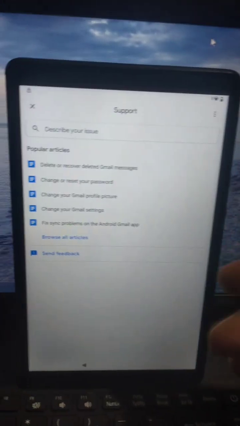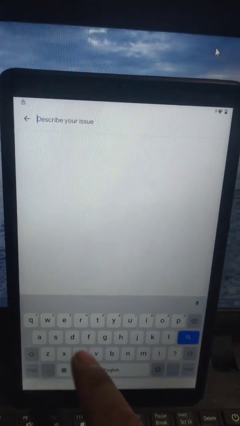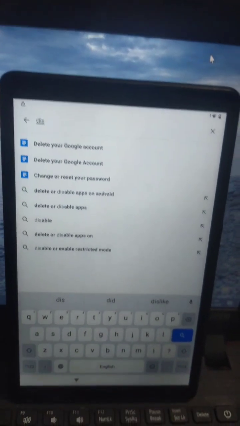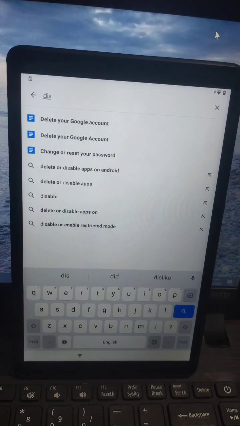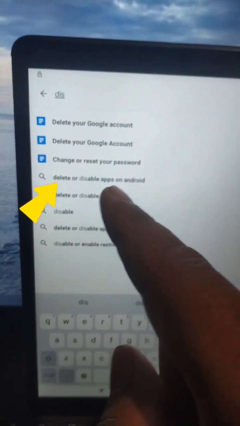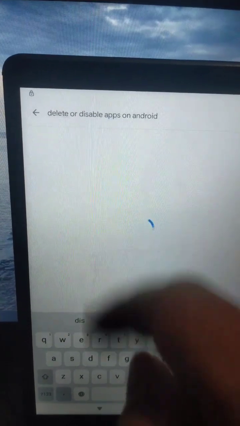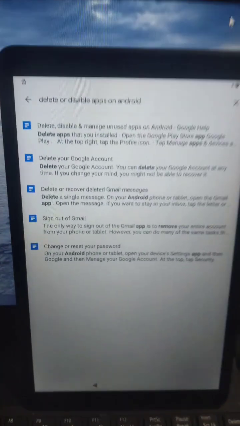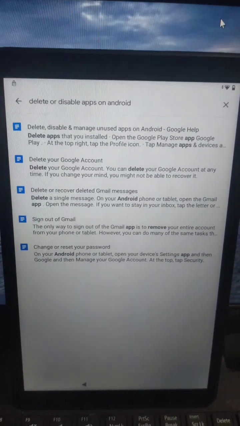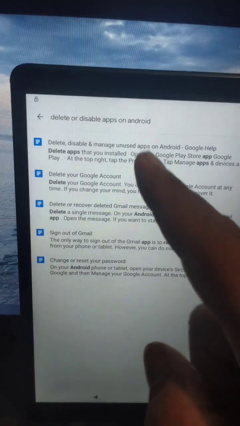If this appears, ito na yung lalabas, just click the word this. Nakikita nyo yung sa baba, delete or disable apps on Android. Click it. Then ito yung lalabas sa akin. Yung iba, hindi itong lalabas, yung iba ganito. Pag ganito yung lumabas, delete and disable manage use apps for Android. Click it.